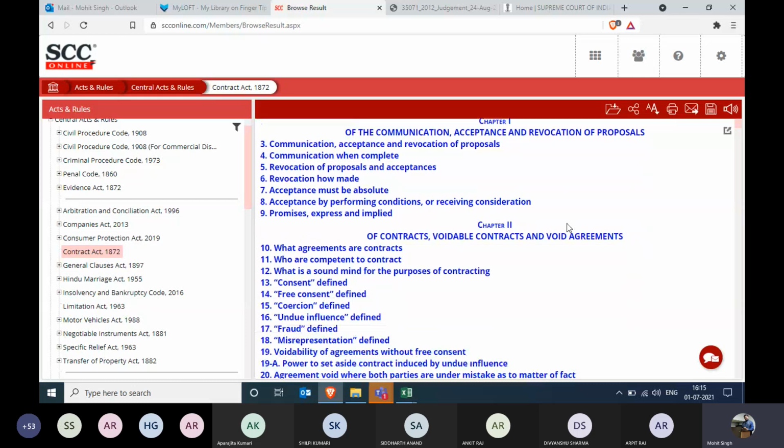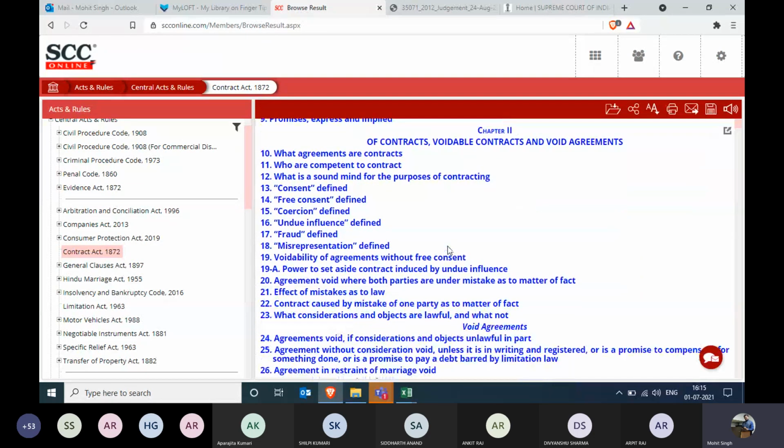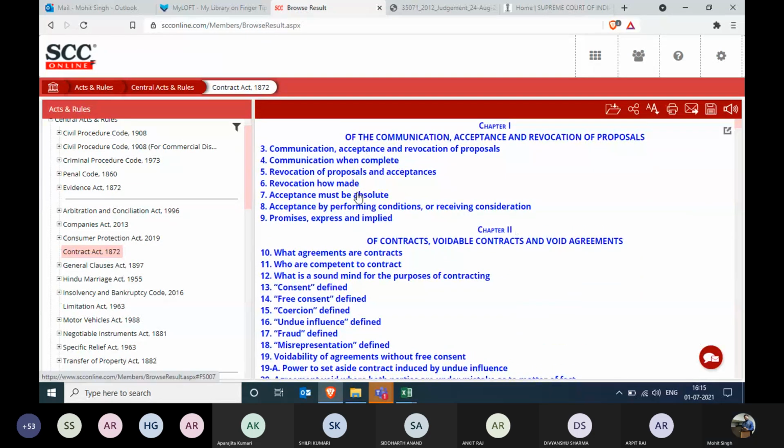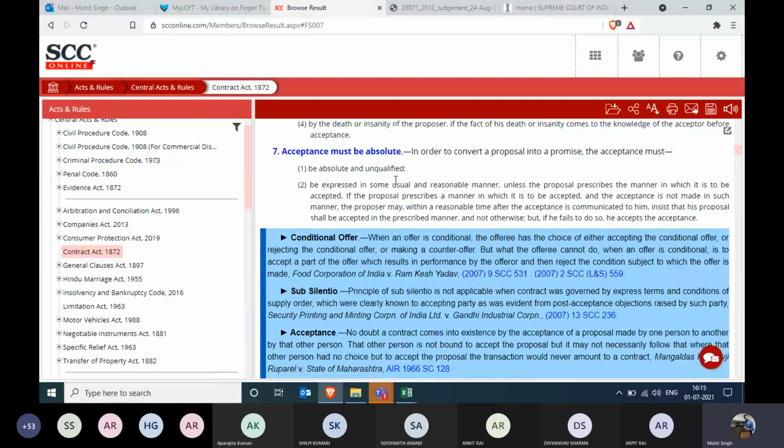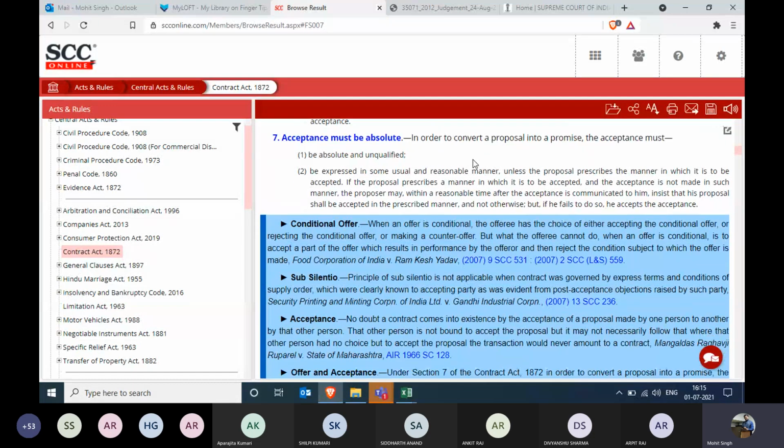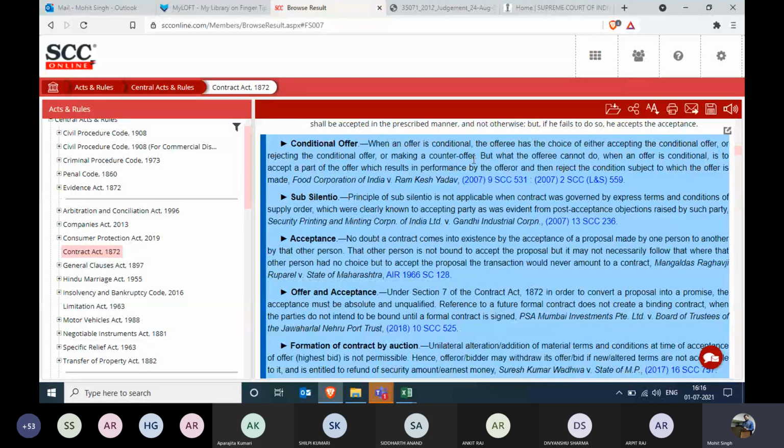All right, moving ahead. Let's take any section. All right, acceptance. Acceptance must be absolute. And what is the definition of absolute? Everything has been defined over here. Also, this blue color information is for your help. This blue color information simply represents what are the important case laws on section number 7 of Contract Law.